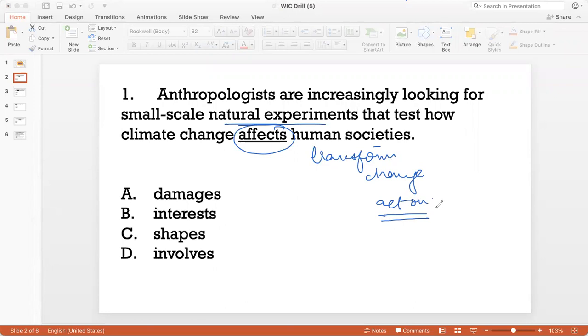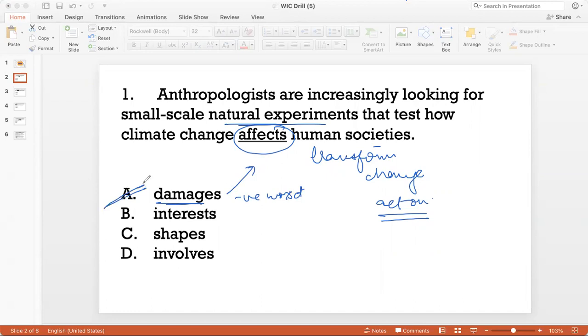We know, obviously, from our knowledge of climate change that it has a deleterious, harmful effect on human societies. But remember that we should stick to what the sentence tells us. We should not apply external knowledge. So if we know that climate change affects human societies, we are looking at something neutral. Now, damages is a very strong negative word, and it cannot be a replacement for affects, since damages, as I said, is negative. So this is not the right answer.